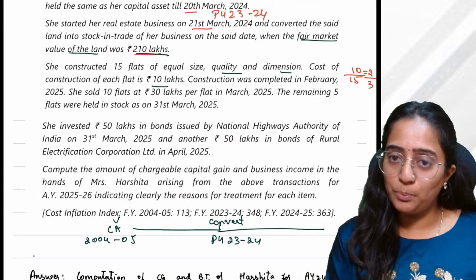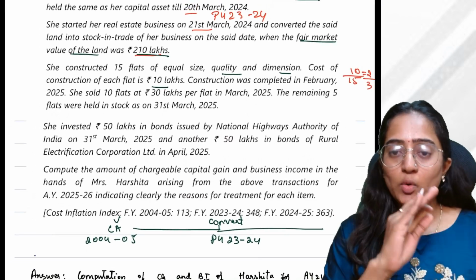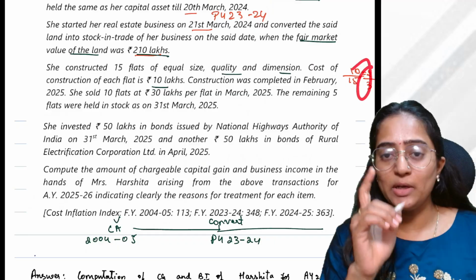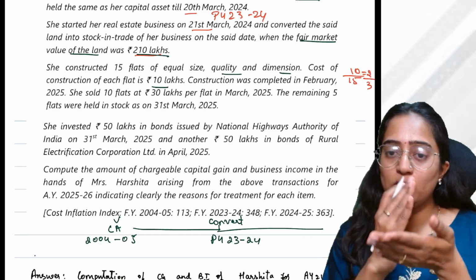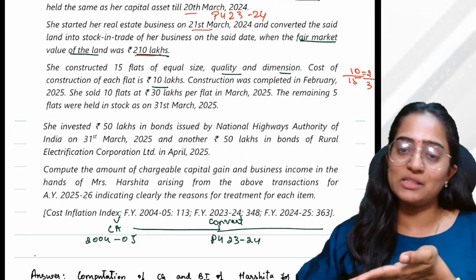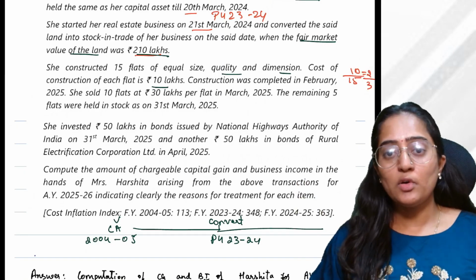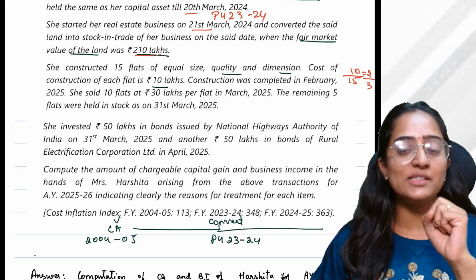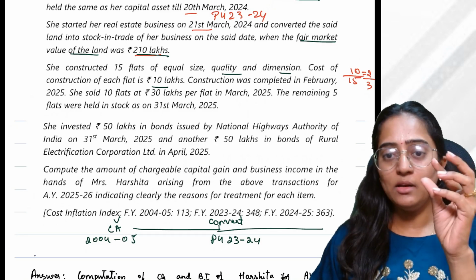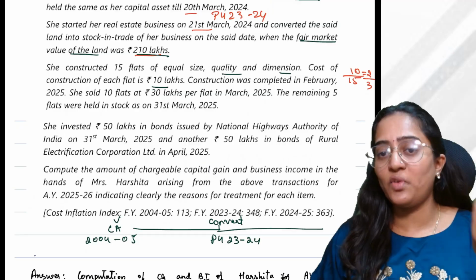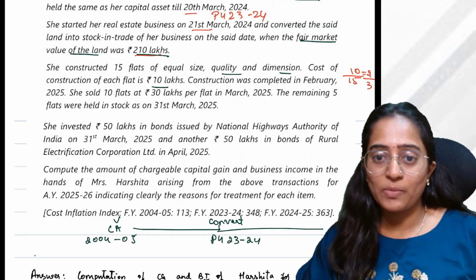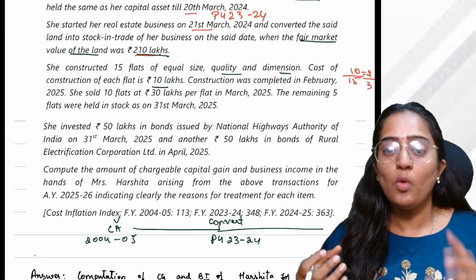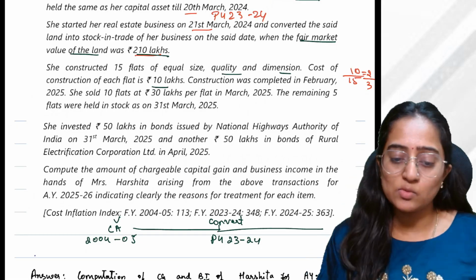So, what computation would we be doing? We would be doing every calculation of the capital gain keeping 2/3 as a proportion. Because only to that extent of sales, we have to show it as a capital gain. This comes under the provision of section 45, wherein it states it will be taxable not in the year of transfer, but in the year of receipt. You convert the capital asset and sell it, you get the money, only then it will be taxable under capital gain. That is what it means.